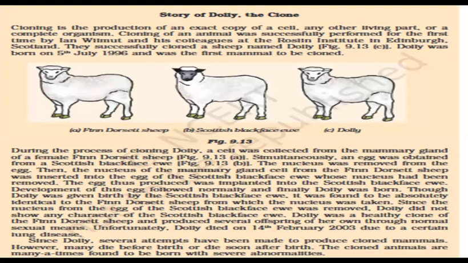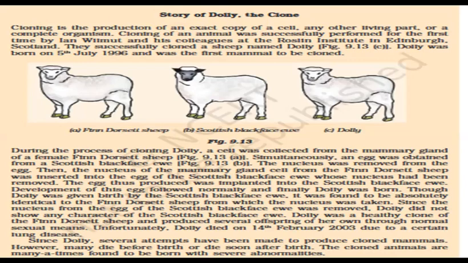The first cloning on an animal was done by Ian Wilmut and his colleagues at the Roslin Institute in Edinburgh, Scotland. They successfully cloned a sheep named Dolly. Figure 9.3c is showing the image of Dolly the sheep. Dolly was born on 5th July 1996 and was the first mammal to be cloned.